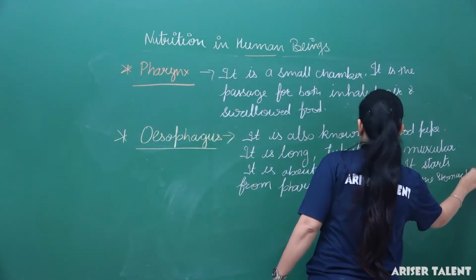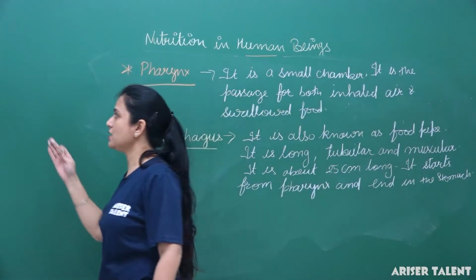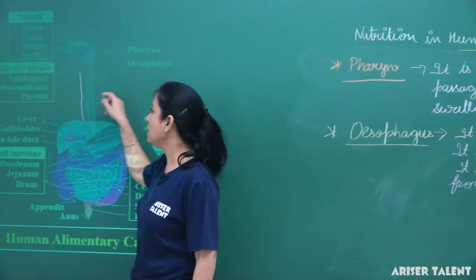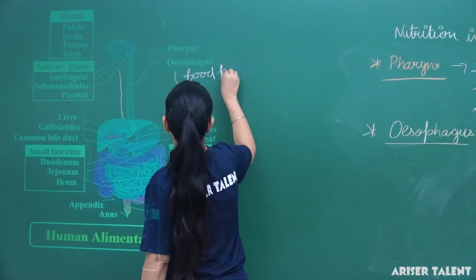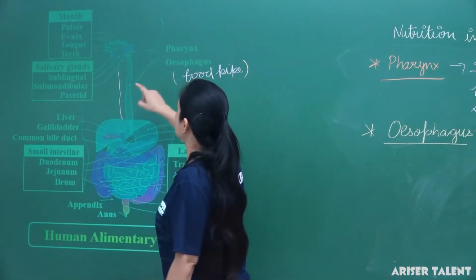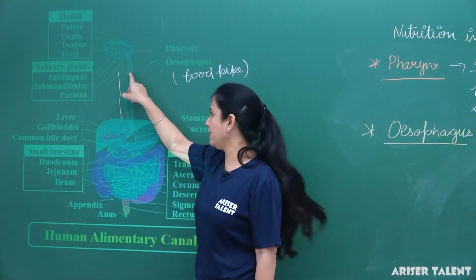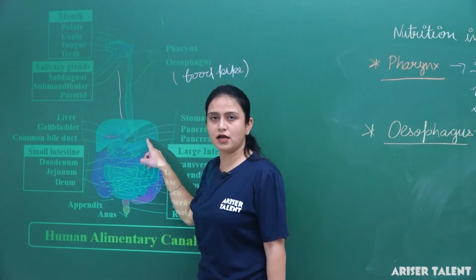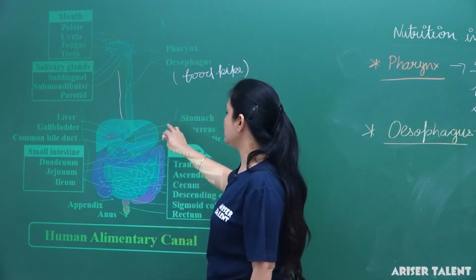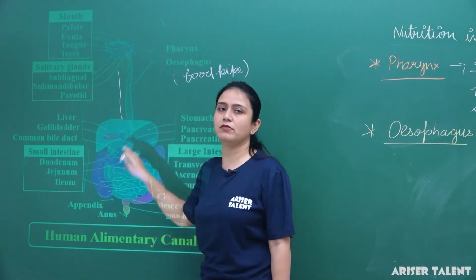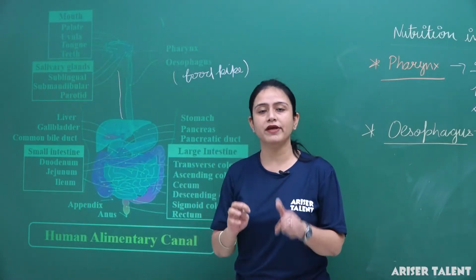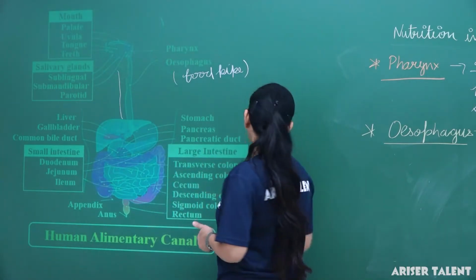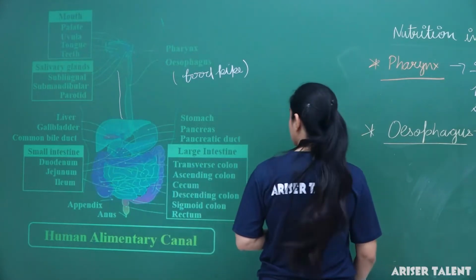Whatever food is passed here in the food pipe, the esophagus, goes to the stomach. Here we can see the stomach. What is the stomach? The stomach is a J-shaped muscular structure. Generally it contains many digestive glands. Okay, next is the stomach.